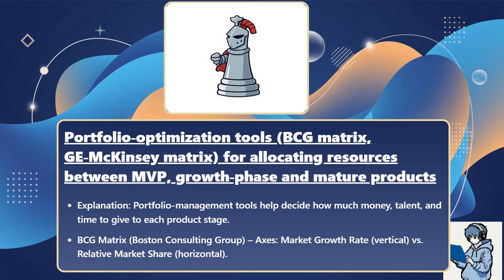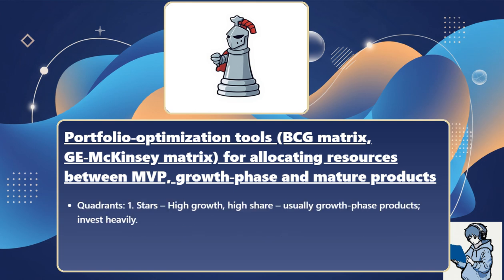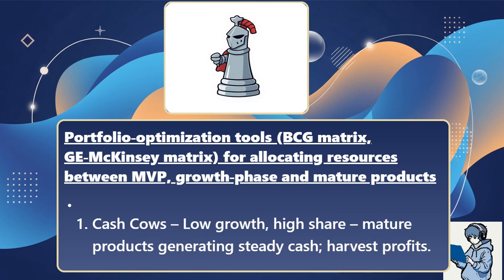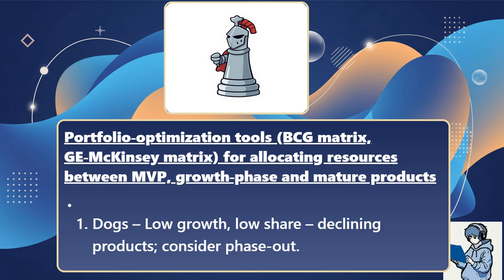BCG Matrix, Boston Consulting Group. Axes: market growth rate vertical versus relative market share horizontal. Quadrant 1, stars: high growth, high share, usually growth phase products, invest heavily. Quadrant 2, question marks or problem children: high growth, low share, typical of an MVP that has not yet proved traction; decide to invest or divest. Quadrant 3, cash cows: low growth, high share, mature products generating steady cash; harvest profits. Quadrant 4, dogs: low growth, low share, declining products; consider phase out.